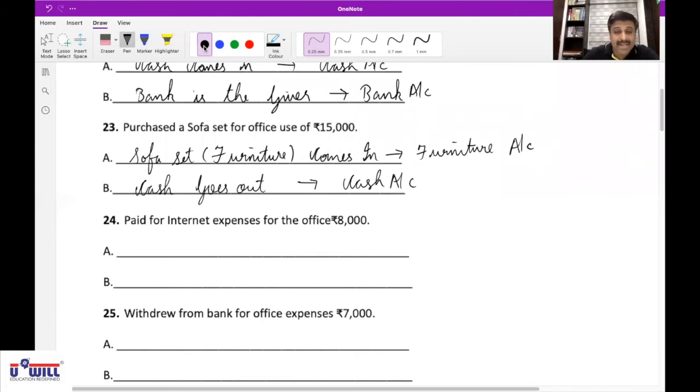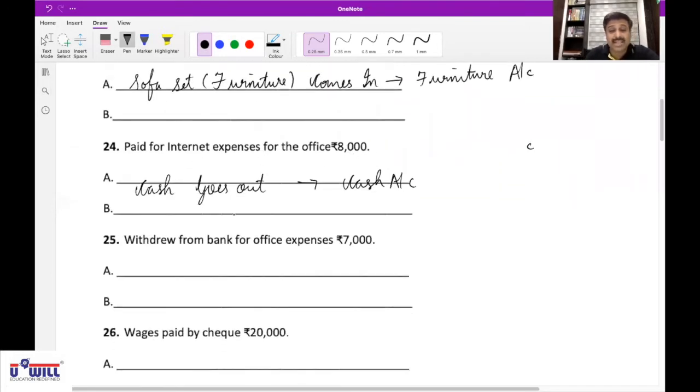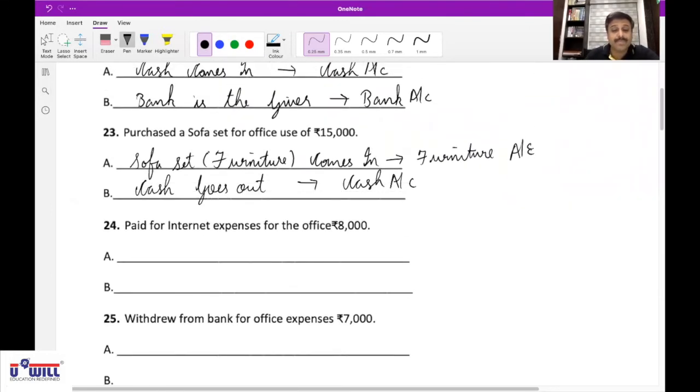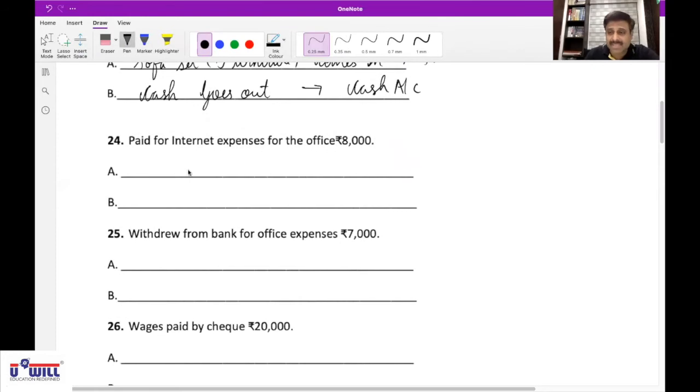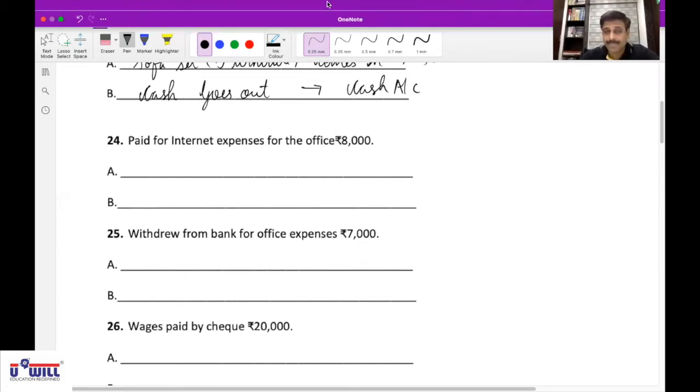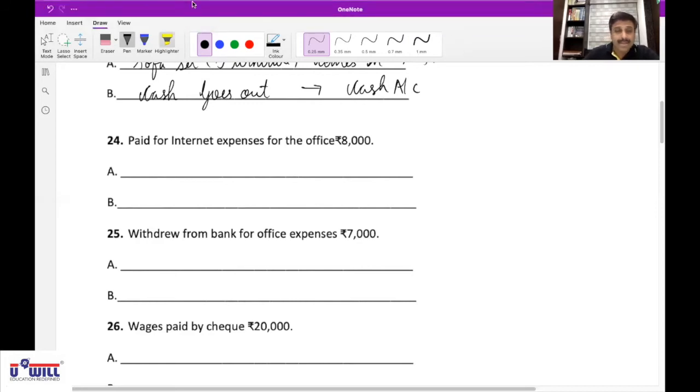Yes, Tushti, try the next one. Paid for internet expense of office, rupees 8,000. What comes in? You can say service comes in. We are using the internet service, so service comes in. Correct. Then, which expense is incurred?